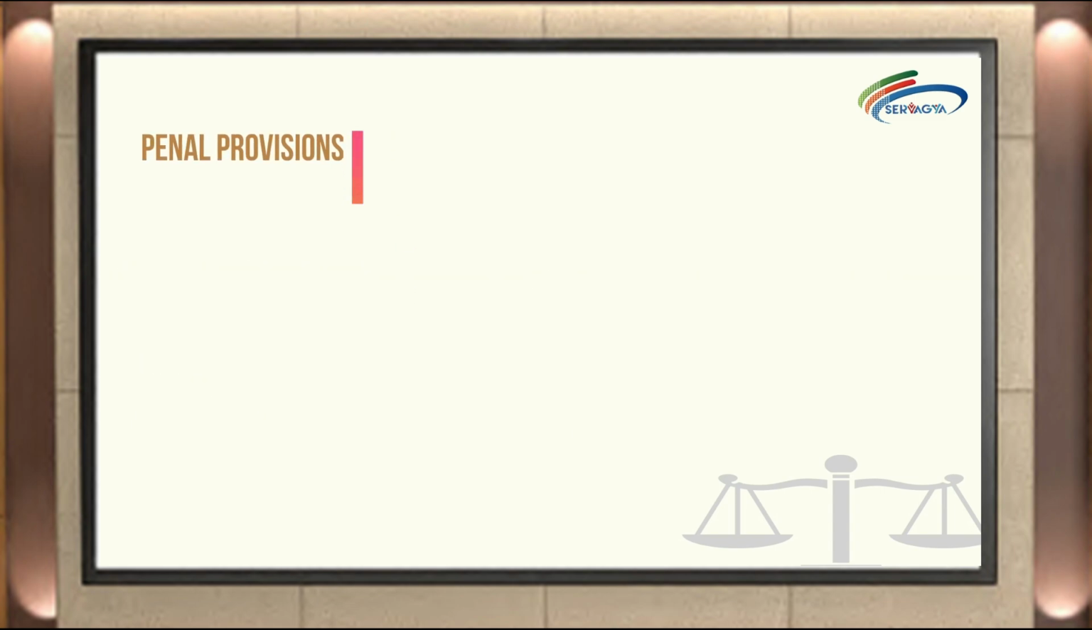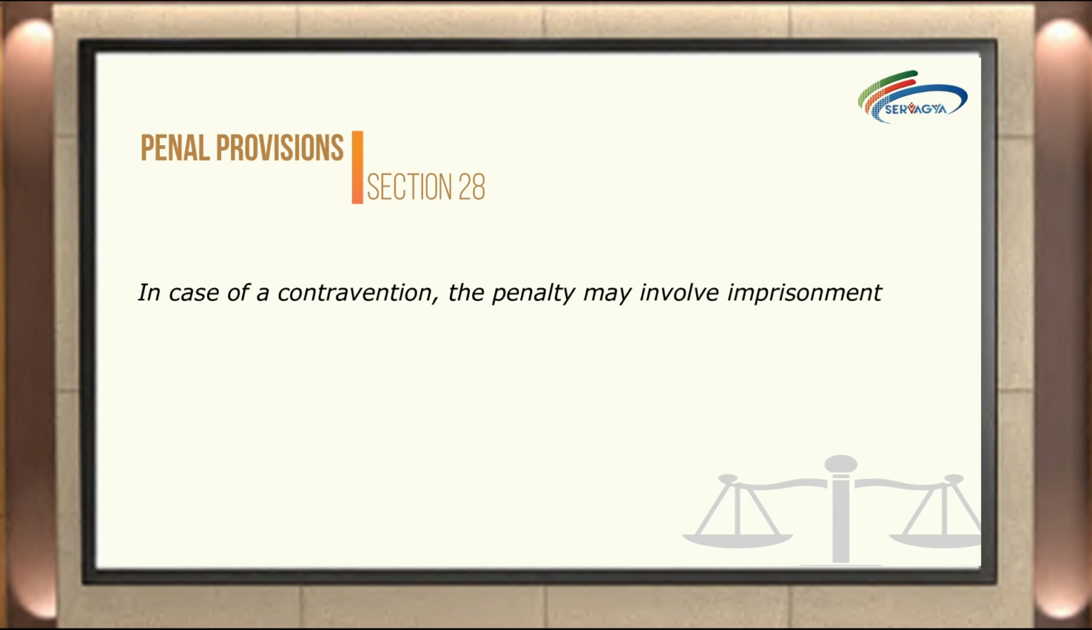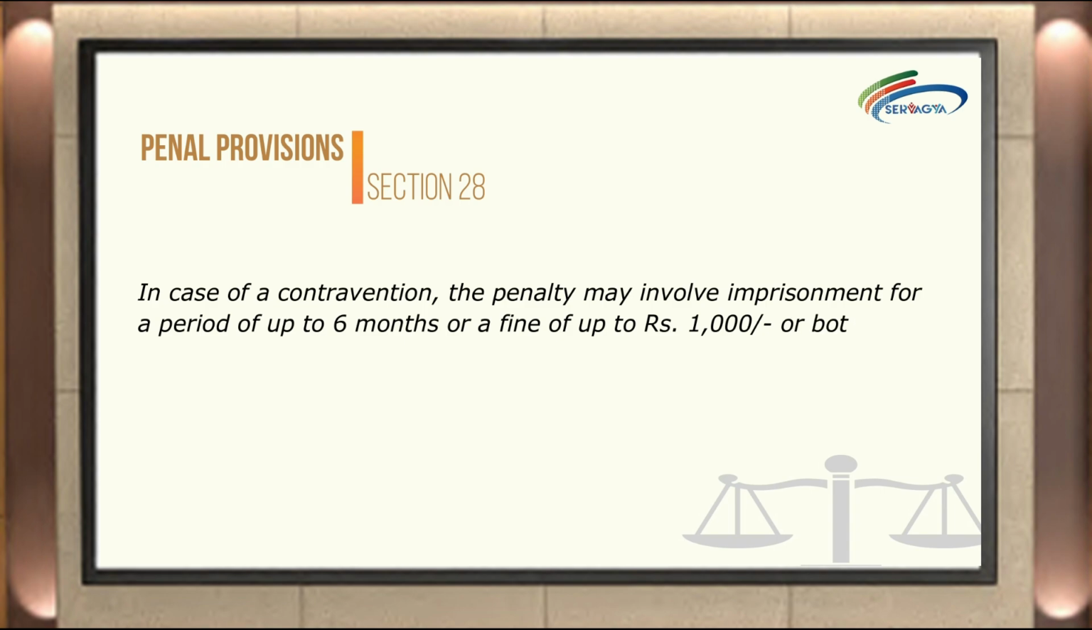Penal provisions, Section 28. Section 28 of the Bonus Act stipulates the penalties for contravention of any provision of the Act or rules. In case of a contravention, the penalty may involve imprisonment for a period of up to 6 months or a fine of up to Rs 1,000, or both. This section outlines the consequences for violating the provisions of the Act or its associated rules.